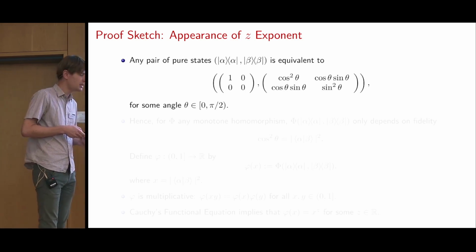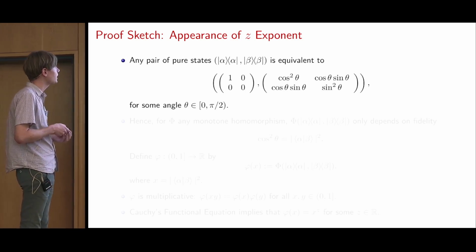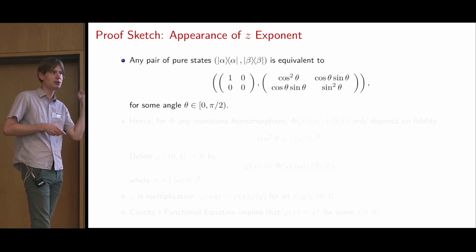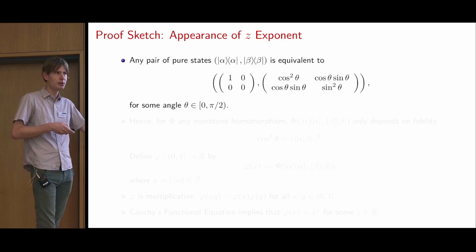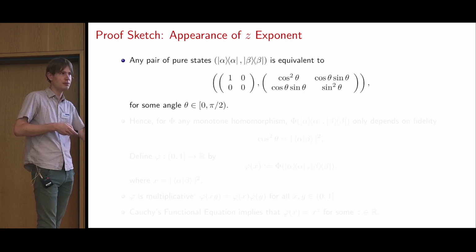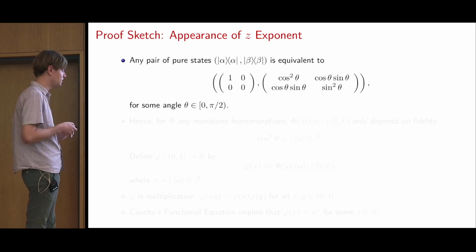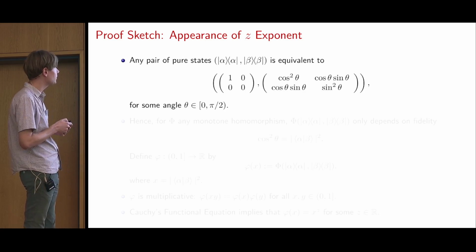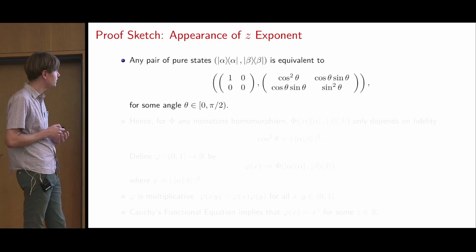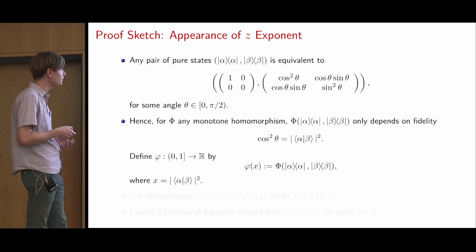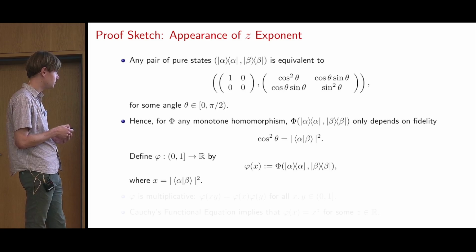Okay, so I want to give an idea of basically a proof sketch of how the z exponent appears, I mean the z exponent in the alpha-z relative entropy. As we saw in the previous slide, we only have to compute phi evaluated on a pair of pure states. And according to the equivalence relation I defined, if you have any pair of pure states, alpha, beta, you can find unitaries that transform it into this pair of density matrices. As you can see, it only depends on this angle theta. And basically, the angle theta is related to the fidelity between the two pure states. The fidelity is equal to the cosine squared of this angle.